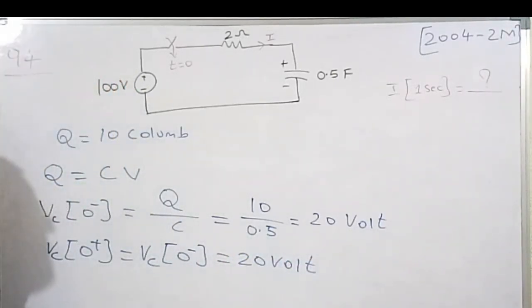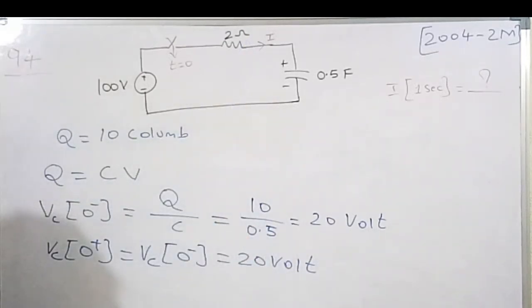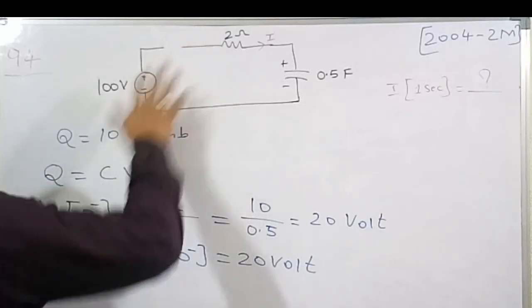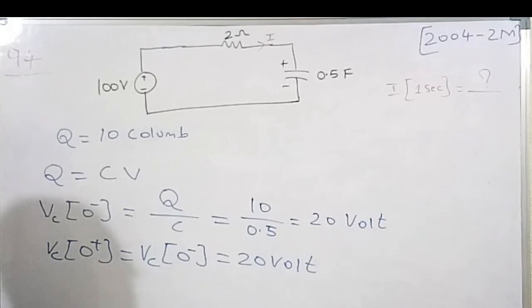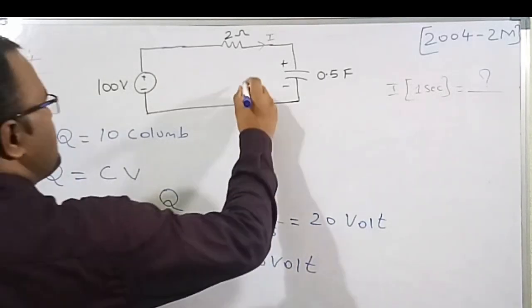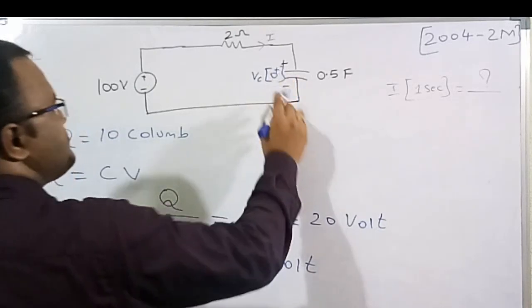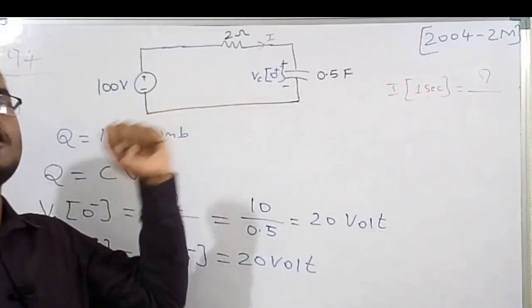So now what we need to do is find the value of the current at t is equal to 1 second. So now I have closed the switch, right? So now here, let me assume this is the VC of 0 plus. This is a 100 volt. And this is a VC of 0 plus.